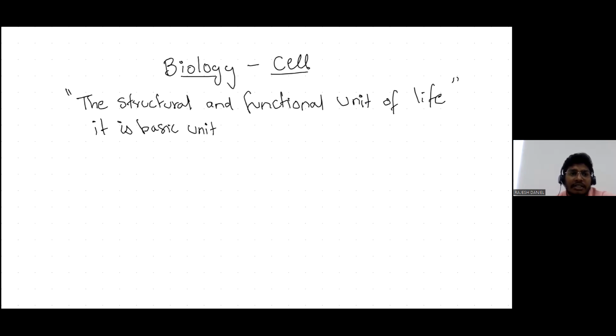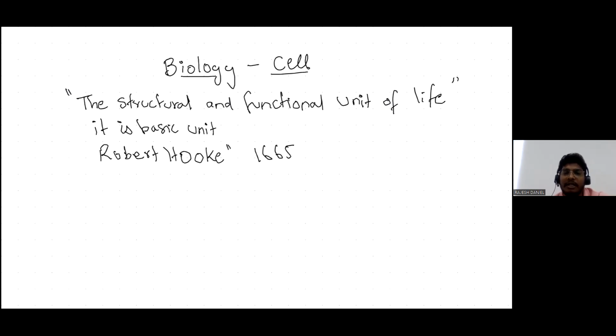So the cell was first discovered by Robert Hooke in the year 1665. He found the cell by observing some cork cells.